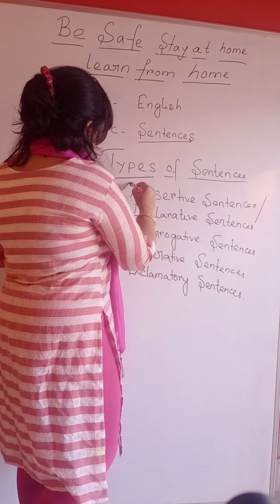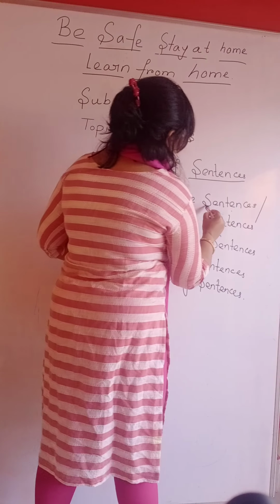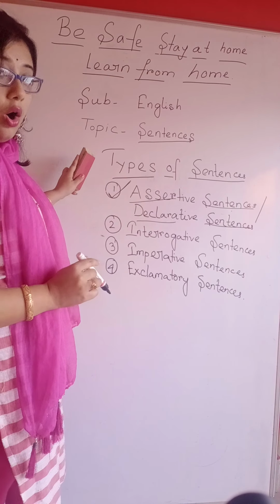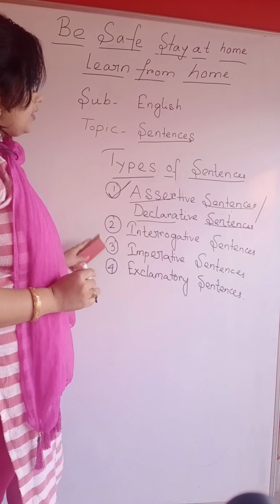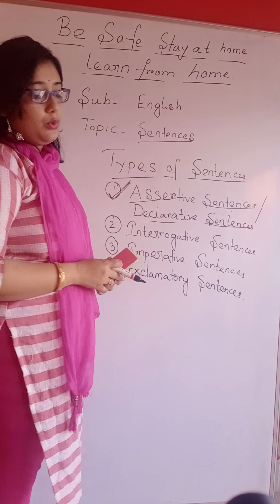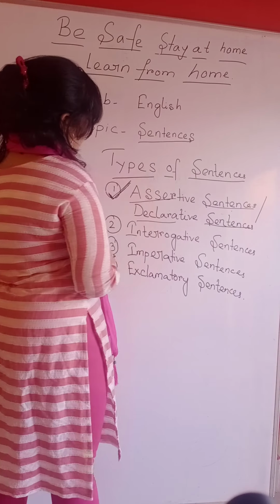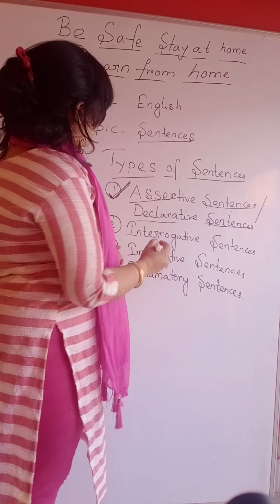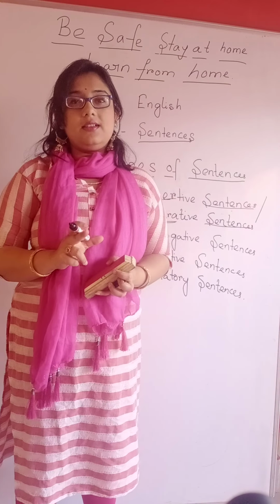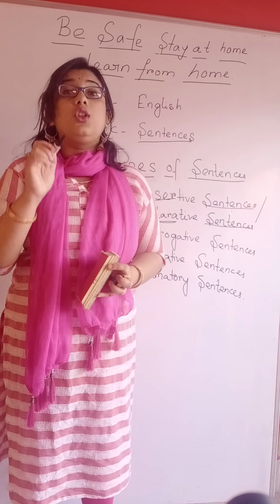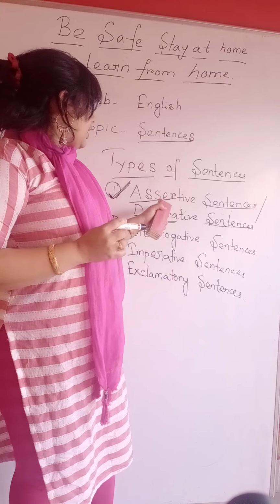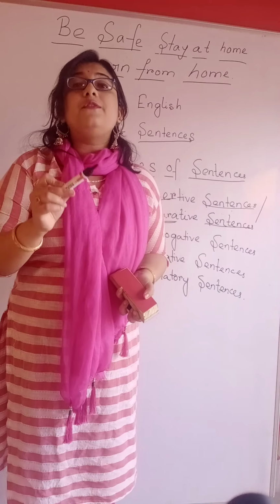So the first one is assertive sentences. Now what are assertive sentences or declarative sentences? Okay, so I hope you have all noted down these 4 types of sentences so that I can erase right now, because I need to explain this assertive sentence also. The first one is assertive sentences. So what are assertive sentences? From this word assertive or declarative, what we understand is that assertive sentences or declarative sentences are those type of sentences which declare something. These type of sentences basically give a statement.